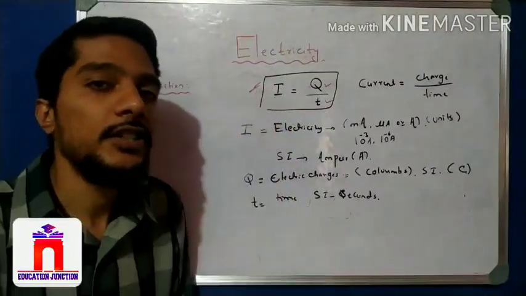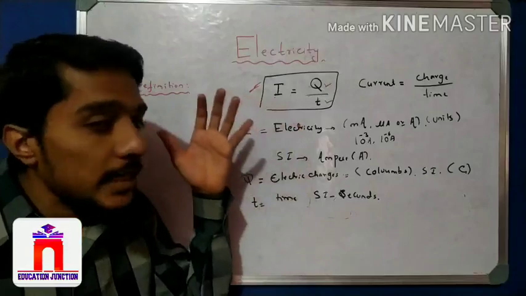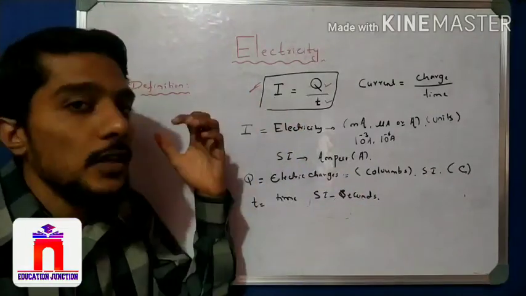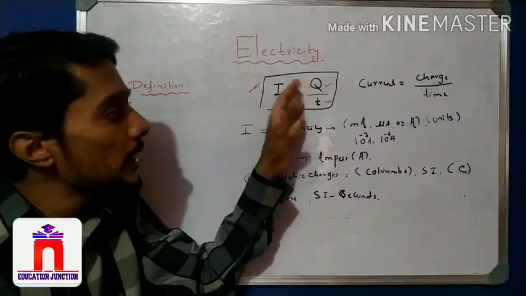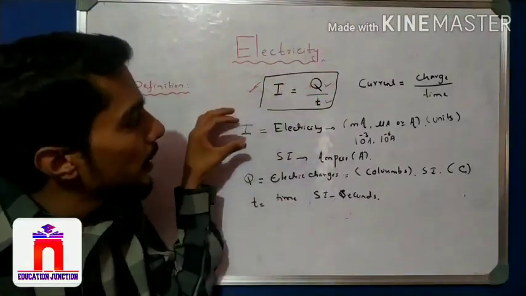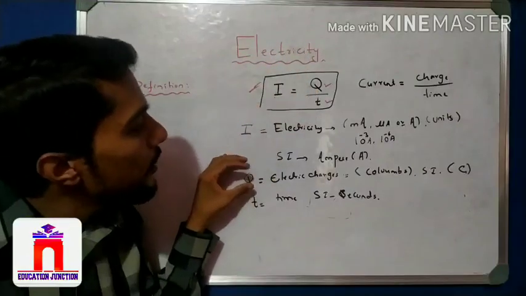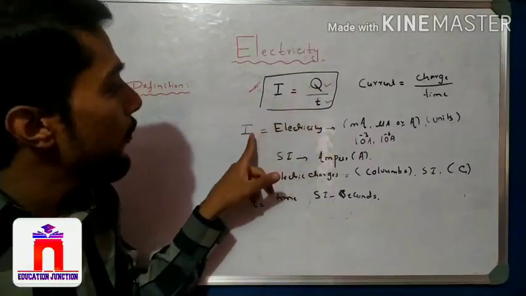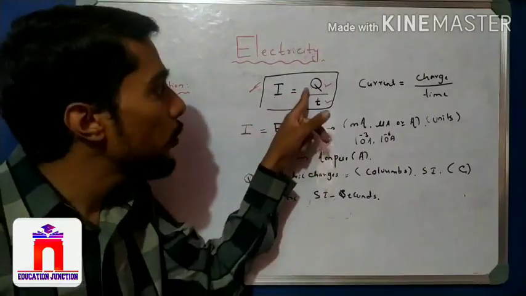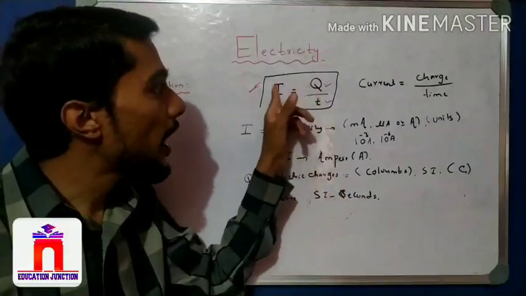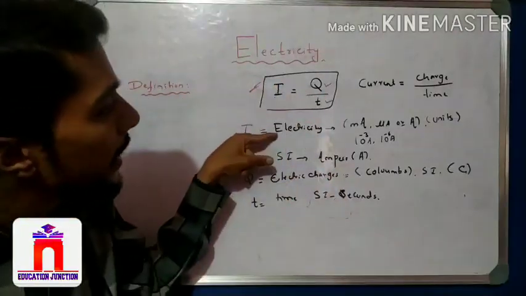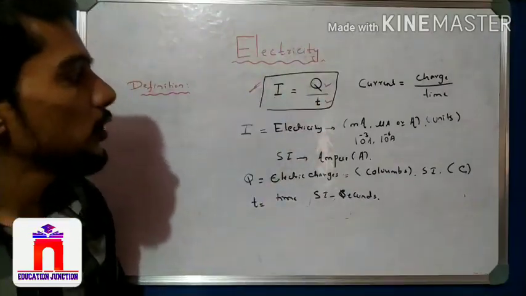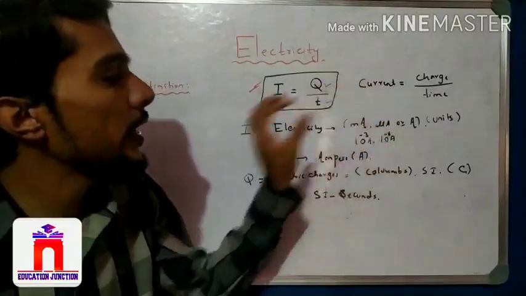First, what is electric charge, what is electricity and how electricity flows, that is due to the electrical charges. And then what is the mathematical formula of electricity: I is equal to Q by T. What is I? Electric current. What is Q? Electric charge. And what is T? The time in SI units. Most students get confused here. For I they write electric charge and for Q electricity. No, Q is for charge, I is for current. So do not get confused. Q is a charge. The SI units are very important to remember.